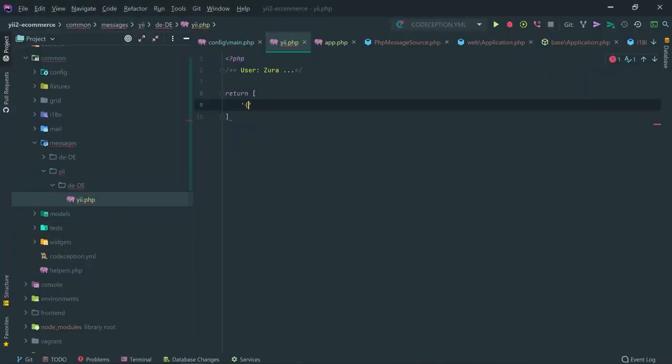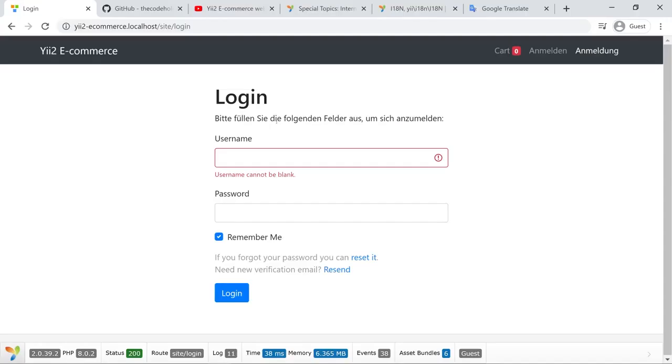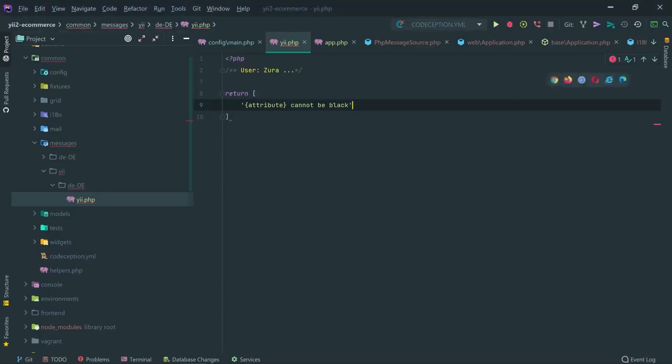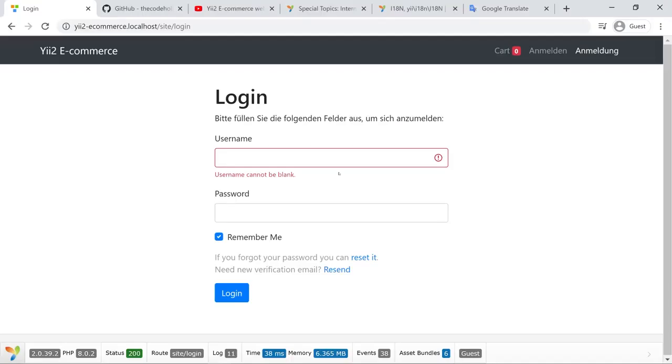However, I can configure this. So the key probably is attribute cannot be blank, something like this, with a dot right here, and I'm going to correspond it to attribute something. This is the German translation. Save and reload, click inside, click outside.